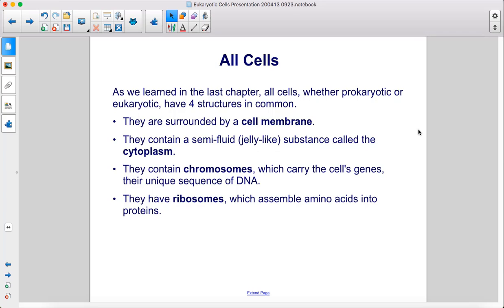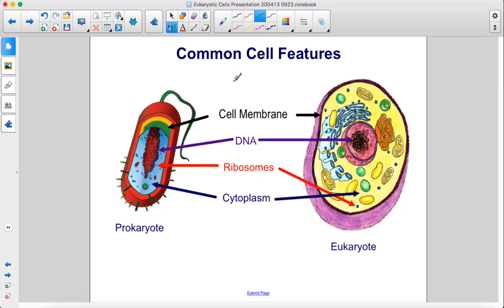As we learned in the last chapter, all cells, whether prokaryotic or eukaryotic, have four structures in common. They are surrounded by a cell membrane. They contain a semi-fluid or jelly-like substance called the cytoplasm. They contain chromosomes, which carry the cell's genes, their unique sequence of DNA, and they have ribosomes, which assemble amino acids into proteins. Here are the common cell features between prokaryotes and eukaryotes: the cell membrane, DNA, ribosomes, and cytoplasm.